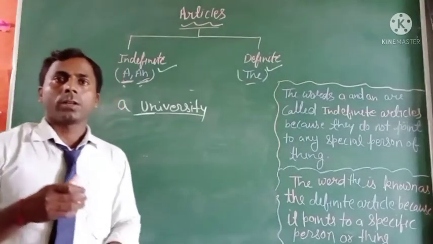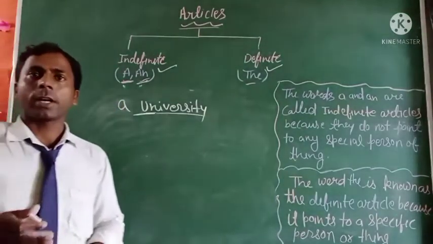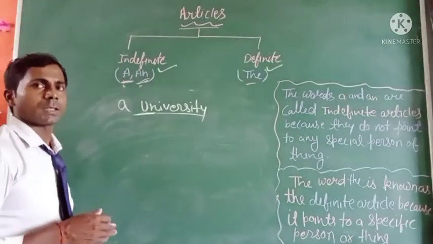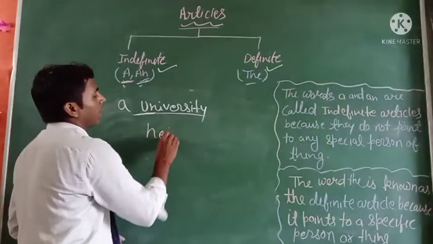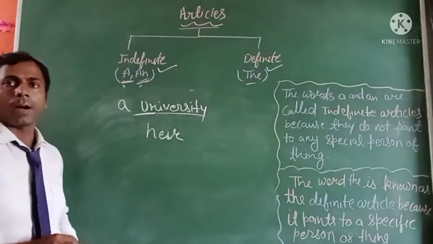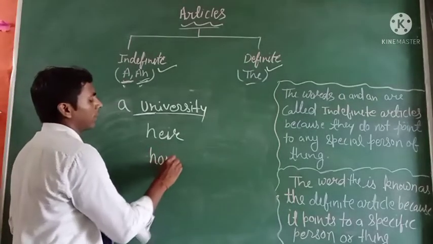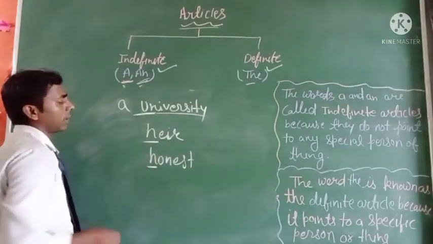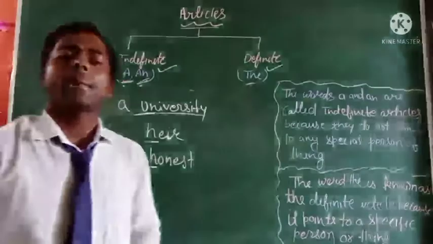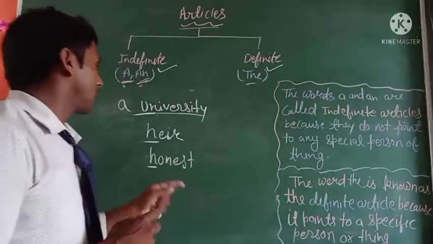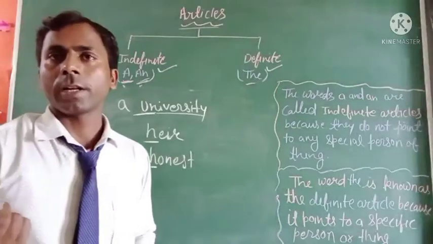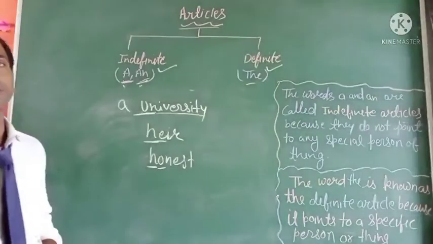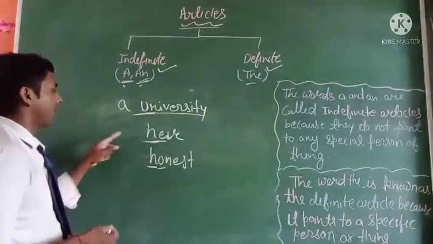starts with H, okay, we use "an" before a word that begins with a silent H, like "hour" or "honest." You know the word "honest" very well. You can see here the H is a consonant letter, but here it is silent and its pronunciation comes from the O and the E. So we have to use "an," not "a."